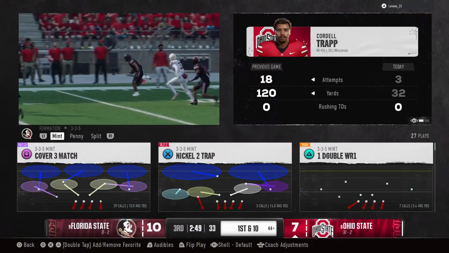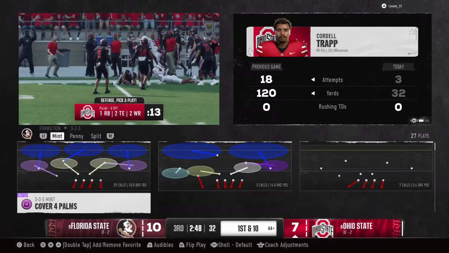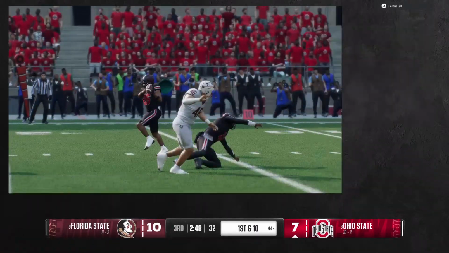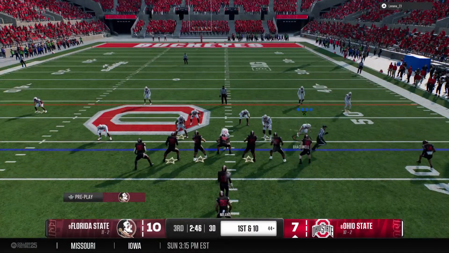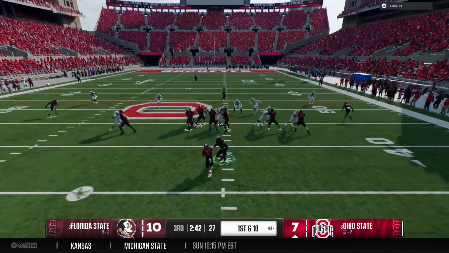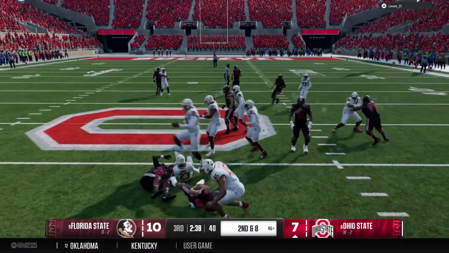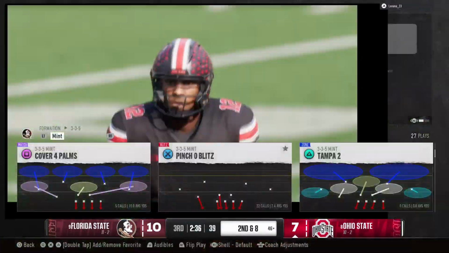How about setting the edge there on the right side of that offensive line? I wouldn't be surprised if they keep going back to the well, pounding it behind that right guard and right tackle and tight end, seeing what additional damage they can do. On 1st down, they'll keep the running game churning. It's a 2-yard gain. 2nd and 8 coming up.